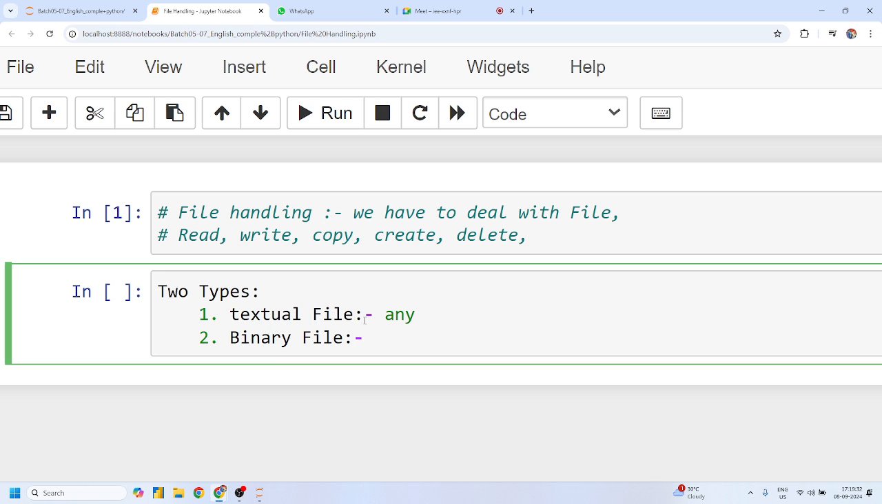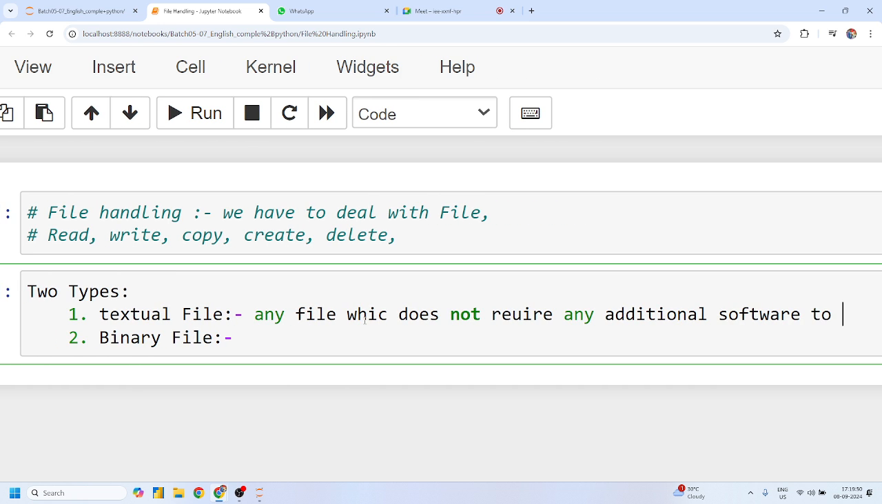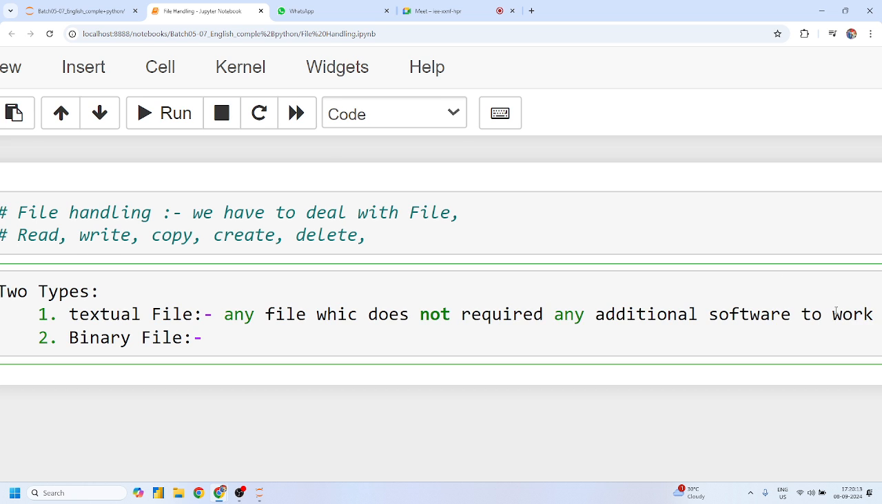So any file which does not require any additional software to work on it.